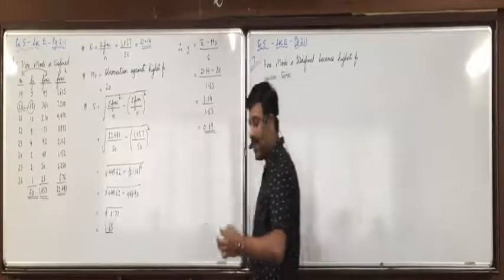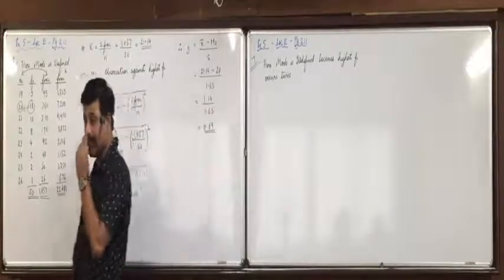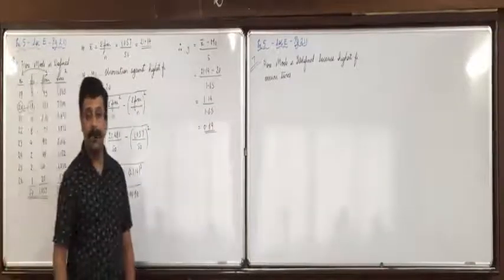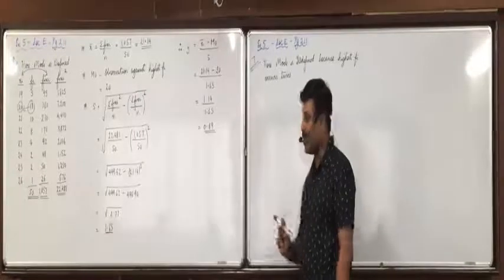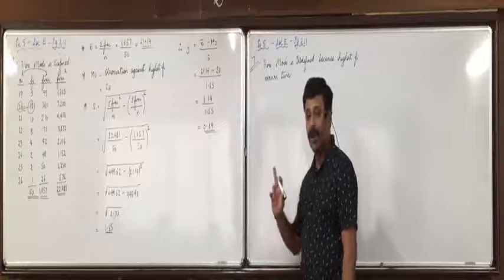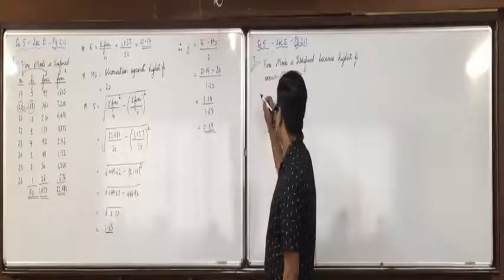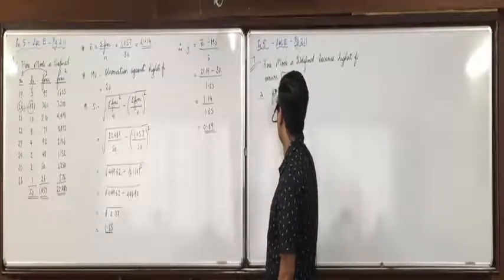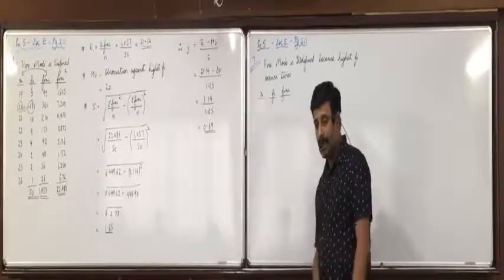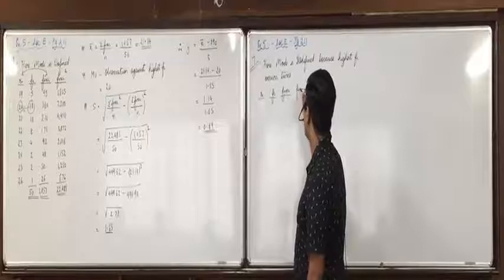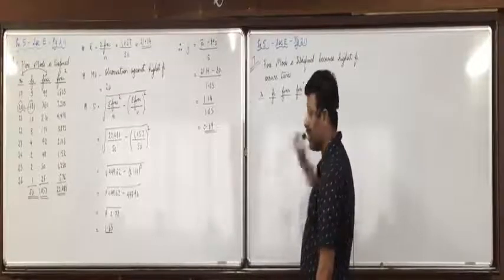Now understand how the workings will change. If mode is ill-defined, then what formula do you have to apply for J? 3 into X bar minus M upon S. Means instead of mode, now we have to obtain median. Xi is given, fi is given. X bar we still have to find, so fi xi is to be obtained. Standard deviation we still have to find, so fi xi square is to be obtained.